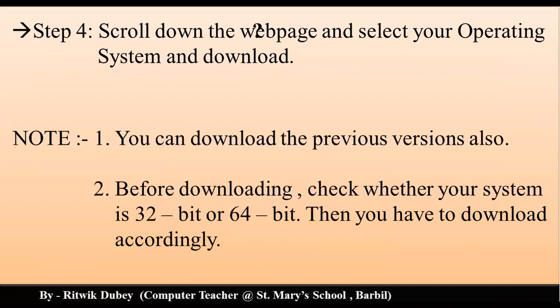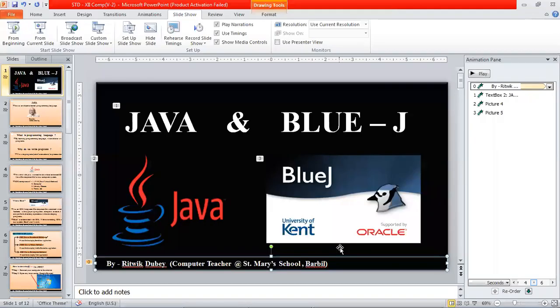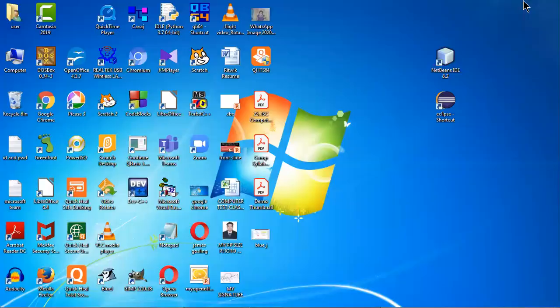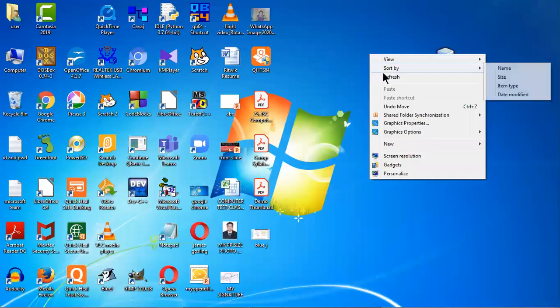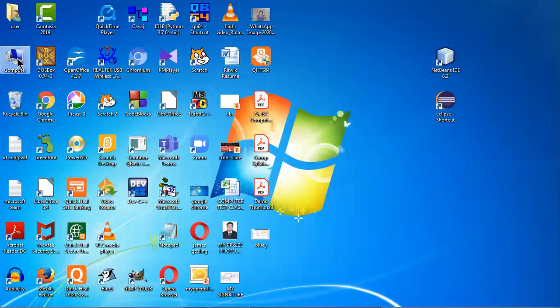You can download the previous versions also. Before downloading, you have to check whether your system is 32-bit or 64-bit. Then you have to download accordingly. Now, let me show it to you practically. First of all, let me check whether my system is a 64-bit system or 32-bit system.